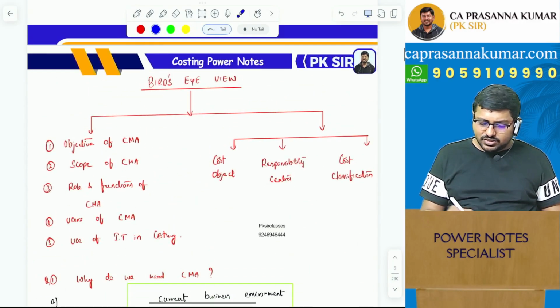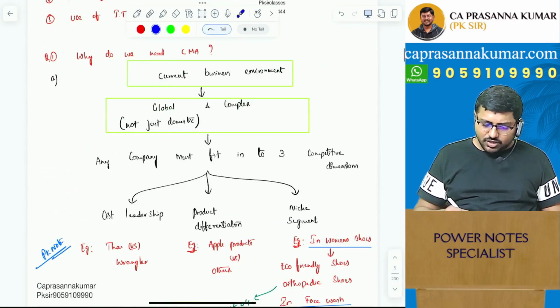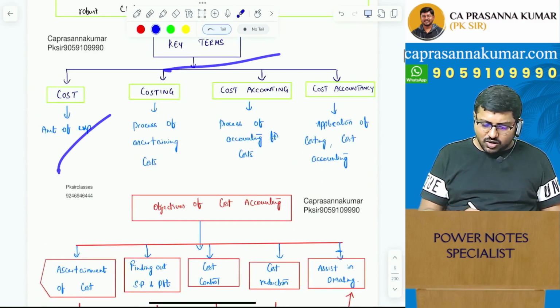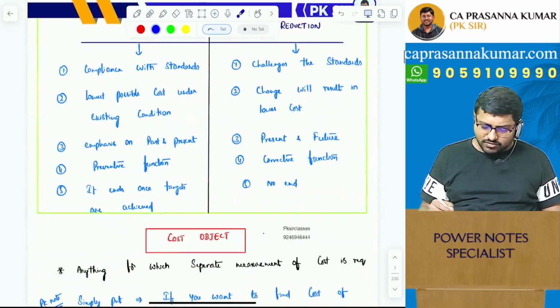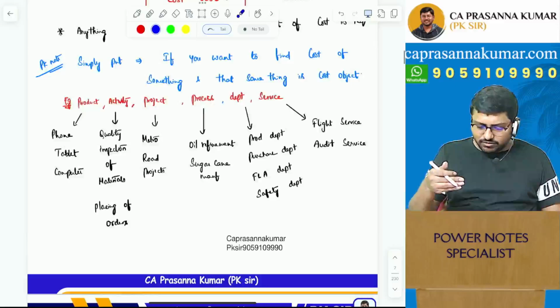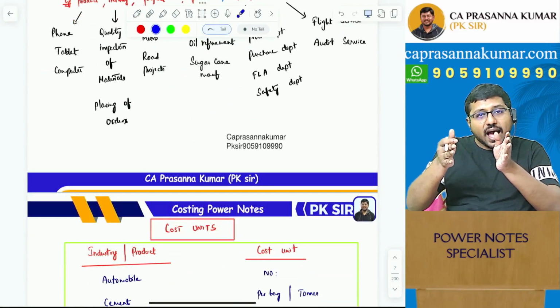You see, this is the basics, the first chapter. You can see I start with the basics. Why do we need CMA? Key terms, costing, cost accounting, objectives, and stuff like that. If you see the flow, cost control versus cost reduction, if you see the flow of this material, it goes parallel with your study material.